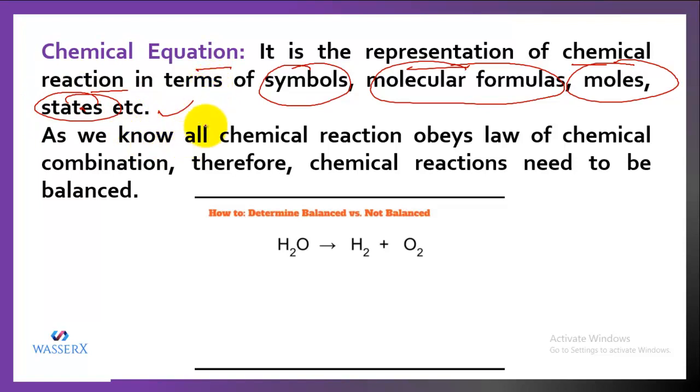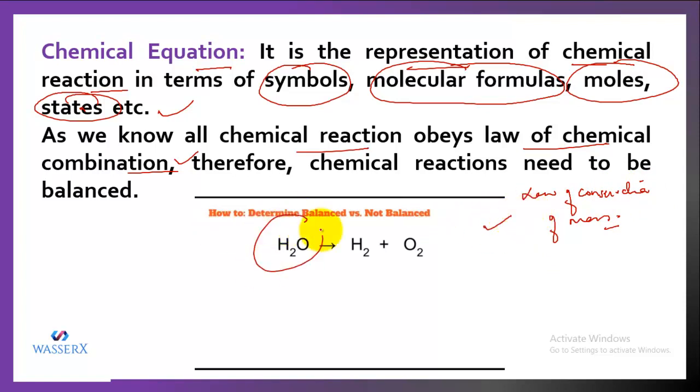So, as we know, all chemical reactions obey the law of combination. What is the law of combination? The law of combination is actually divided into two laws. One is the law of conservation of mass. The law of conservation of mass actually means that whenever a chemical reaction takes place, the total mass of reactants becomes equal to the total mass of product.